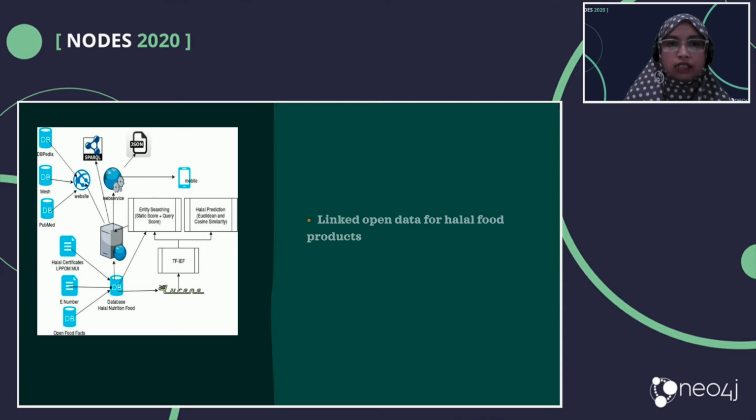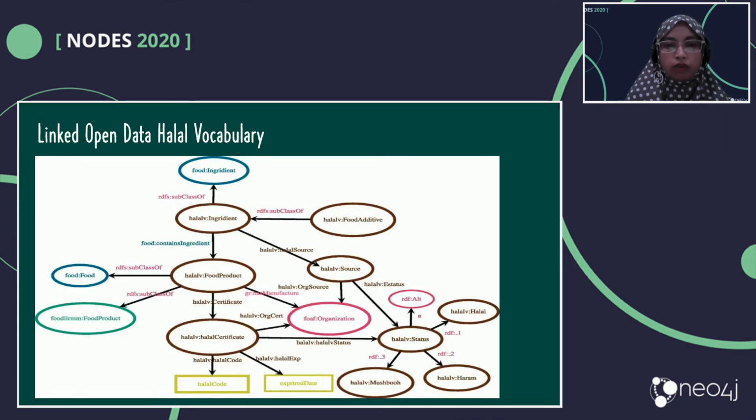Okay, so this is the vocabulary. Why do I have to explain this? Because after this we will use the data from our data set, so I need to explain the vocabulary first. So this is the vocabulary of our data. We have the halal ingredients.